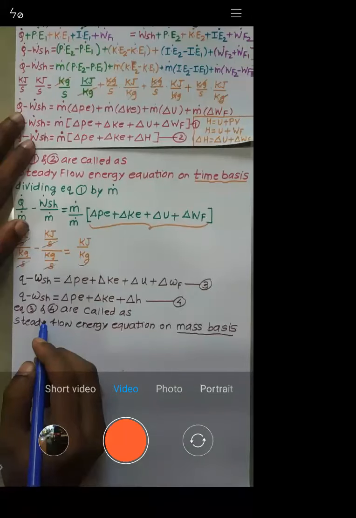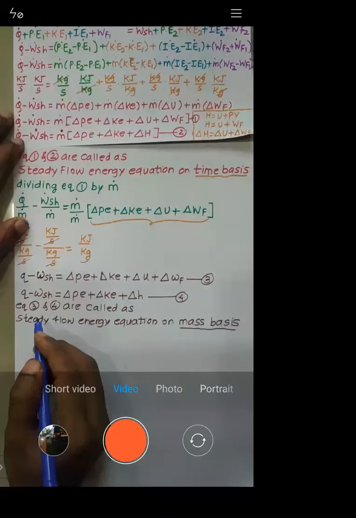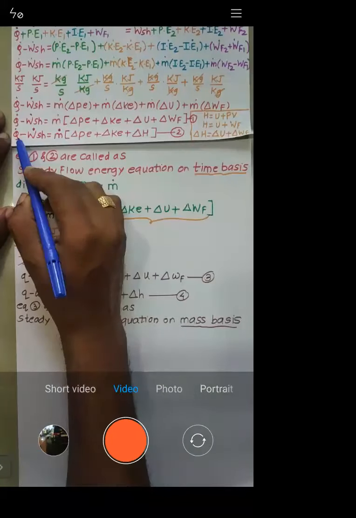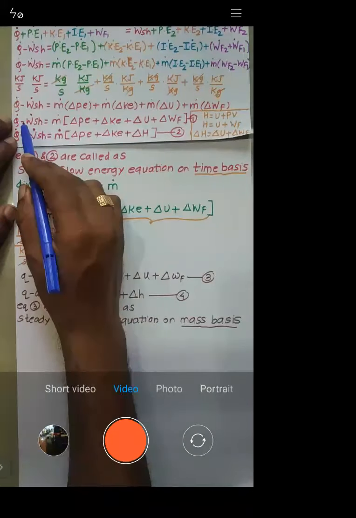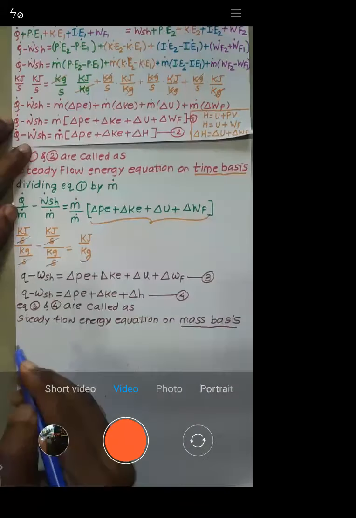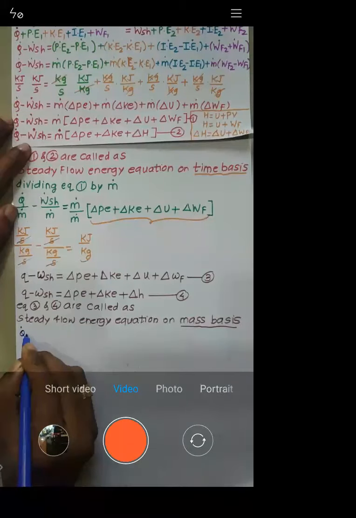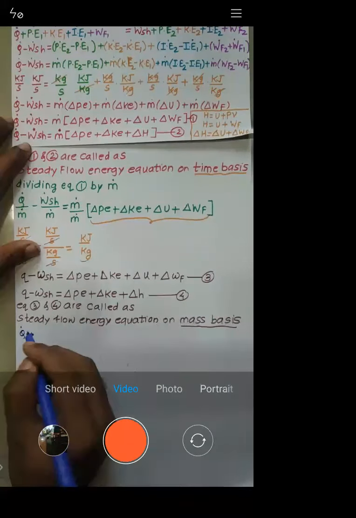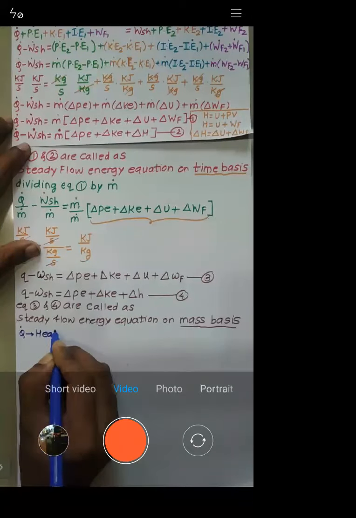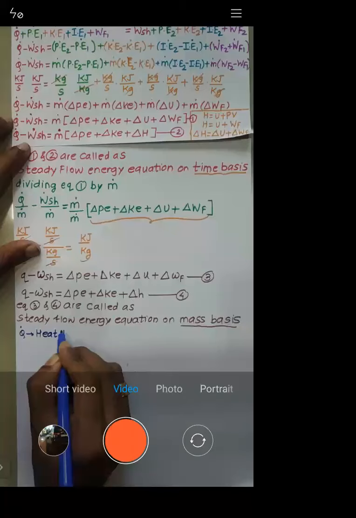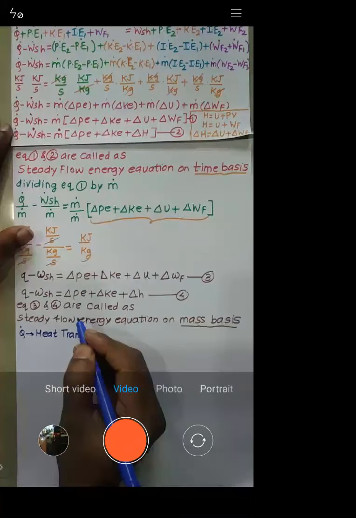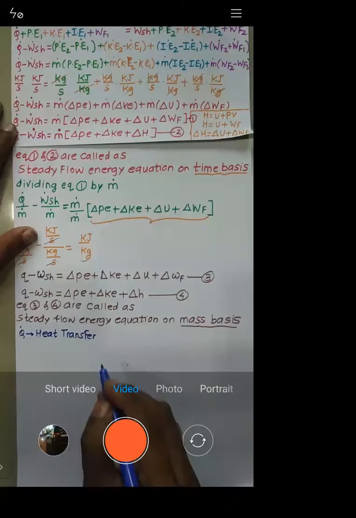Okay, so let me now explain each and every term here. What is this Q dot? Let me start with this equation. I'll explain 1, 2, 3, 4. Q dot is the amount of heat transfer, and the unit will be kilojoule per second.